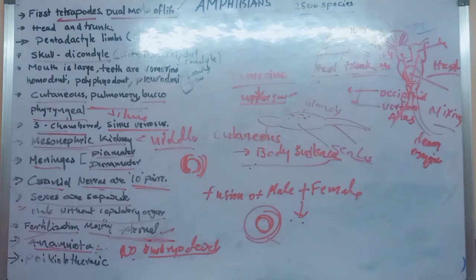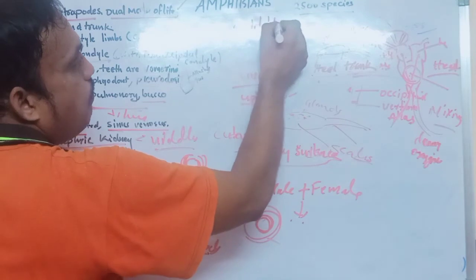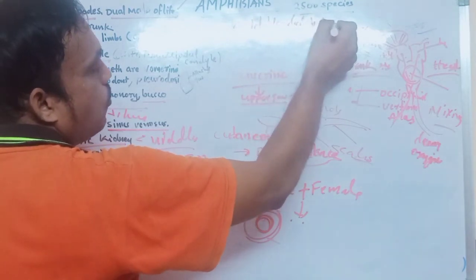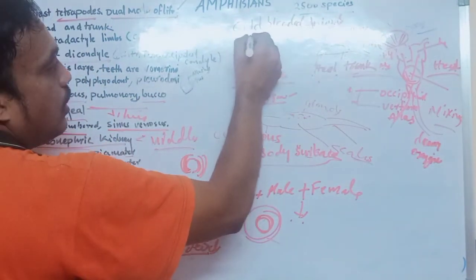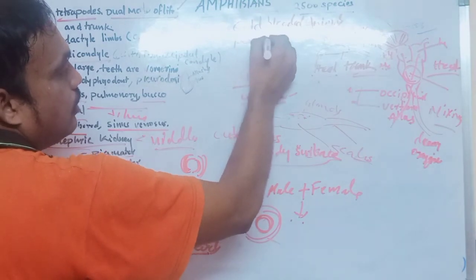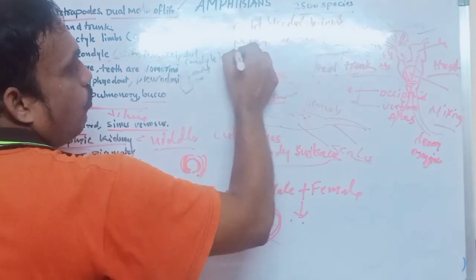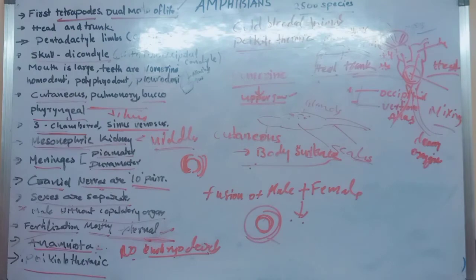And one more very important thing about amphibians. Amphibians are cold-blooded animals, or other name poikilothermic organisms.